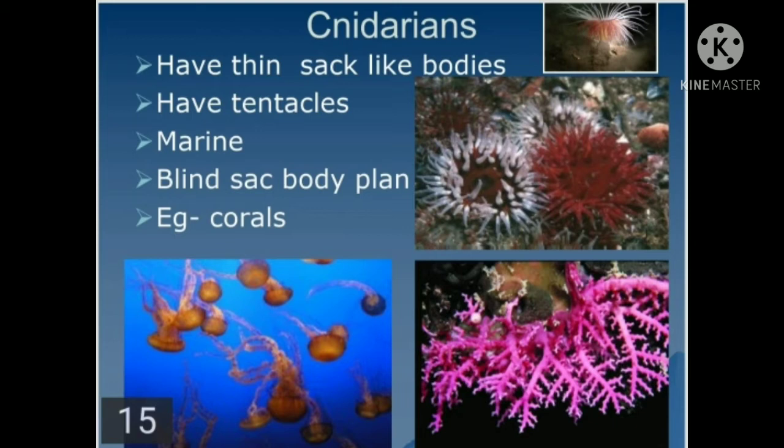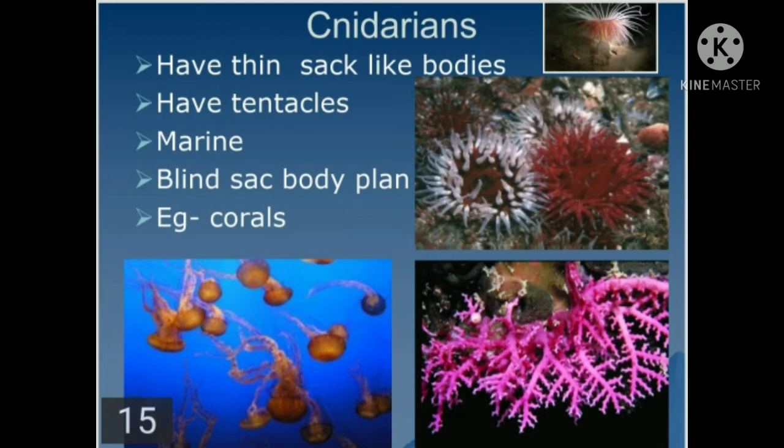They exhibit the alternation of polyp generation with medusoid generation. This phenomenon is called metagenesis. That is, the polyps produce medusae asexually and medusae produce polyps sexually. Example, Obelia. So this is all about the phylum Cnidaria.